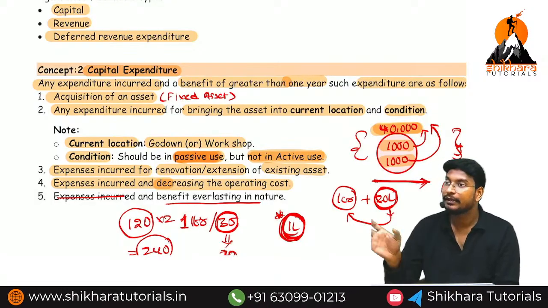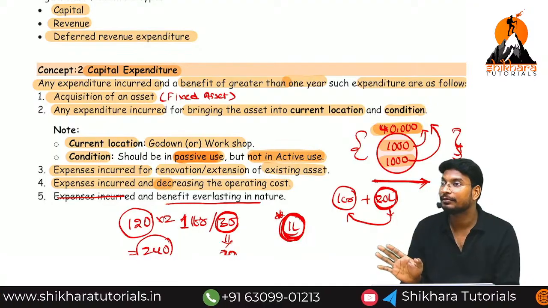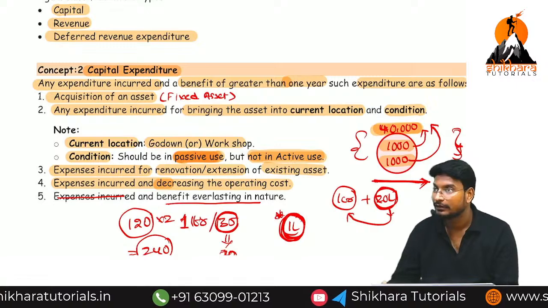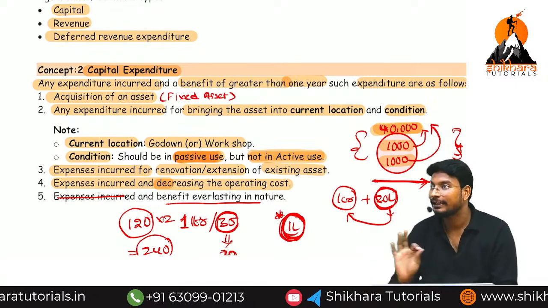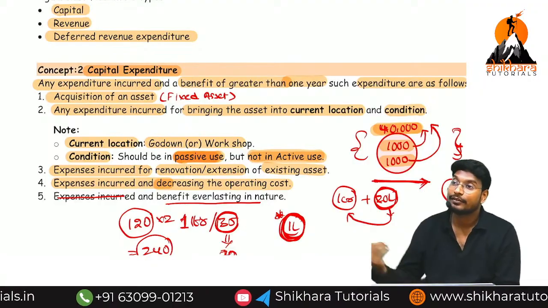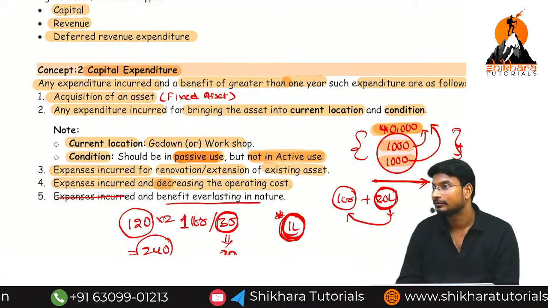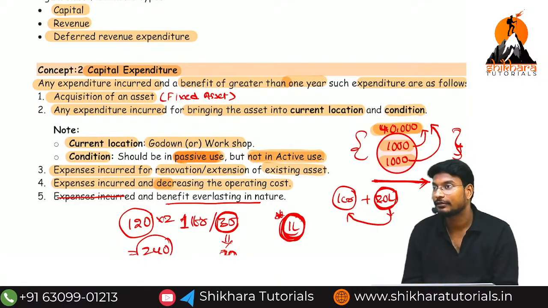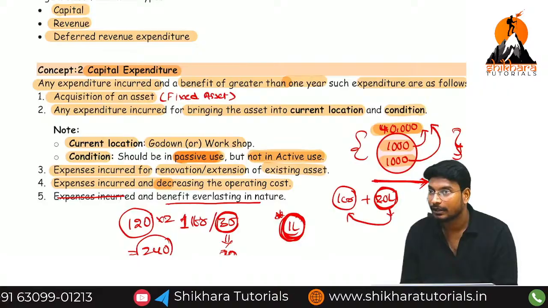They will give one transaction. We need to identify whether that one is a capital expenditure or revenue expenditure. That's all. But you need to write the reason: why it was capital expenses, why it was revenue. At that point of time, this matter is required. So, one trial, you can write on your own. Are you getting the point?